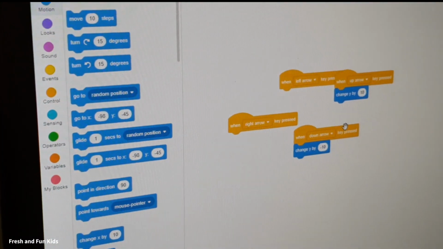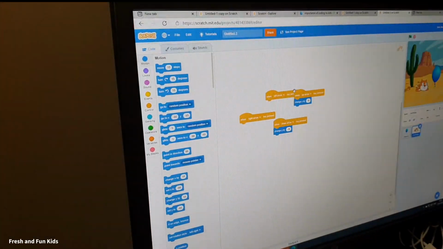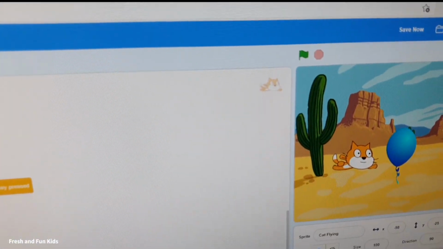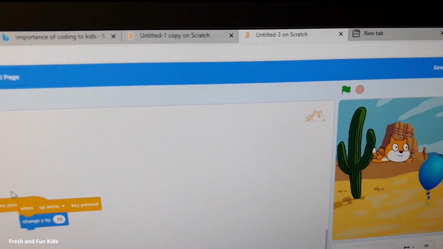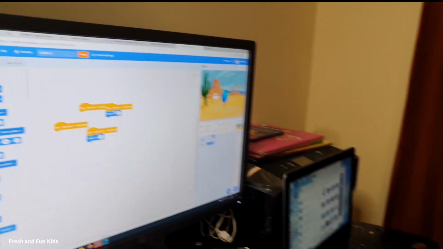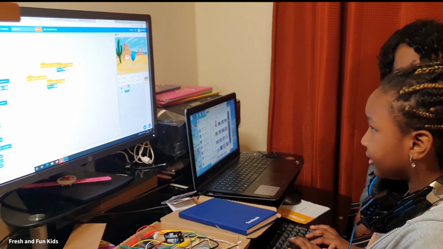So you can see the cat is going down now, and the cat can also go up now. So it can be controlled now using up and down.